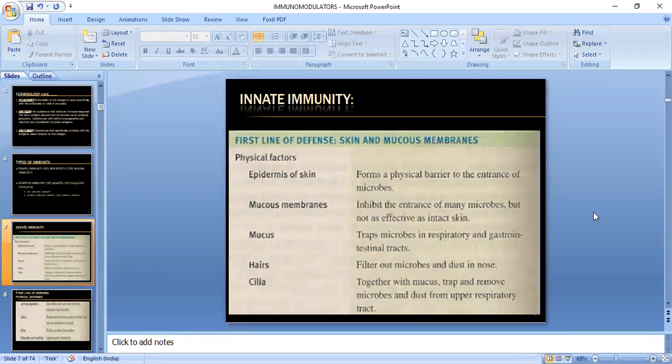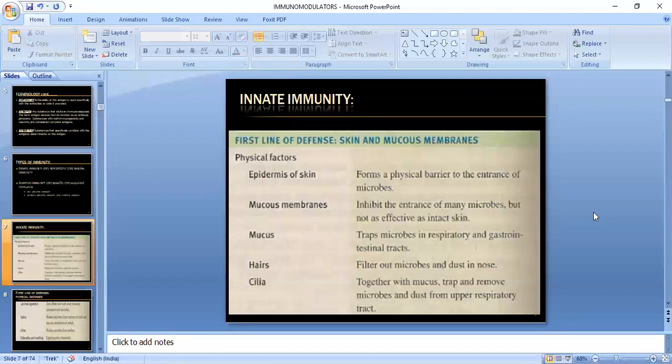The epidermis of skin forms a physical barrier to the entrance of microbes. You have four layers of skin, and the epidermis itself creates a physical barrier to protect against foreign particles. It will not allow any kind of microbe to enter further into the body.